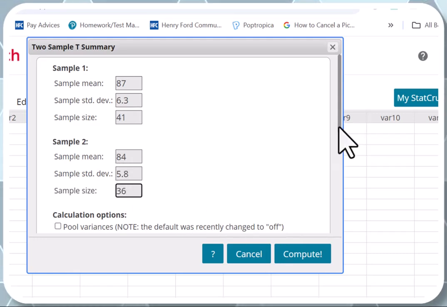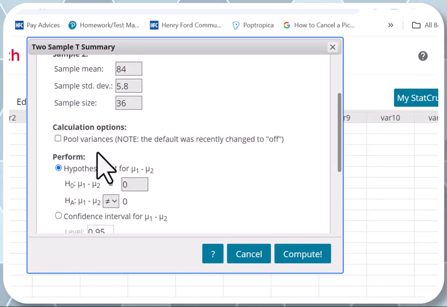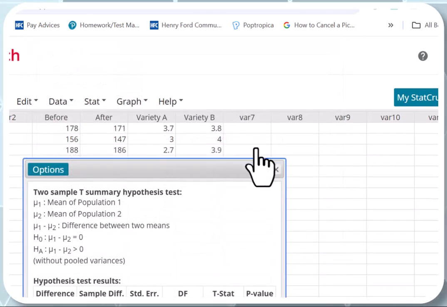And now, guys, pay attention to this. If he says population variances are not equal, leave this alone. Don't check it. So turn it off, keep it off, pooled variance. If he says population variances are equal, then we check this one. Okay, we need to test that mu1 is greater than mu2, so it's right there, and then hit compute.